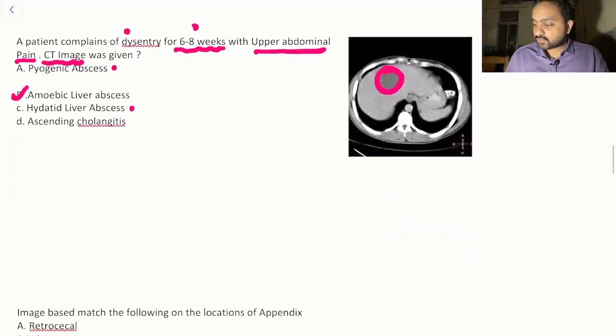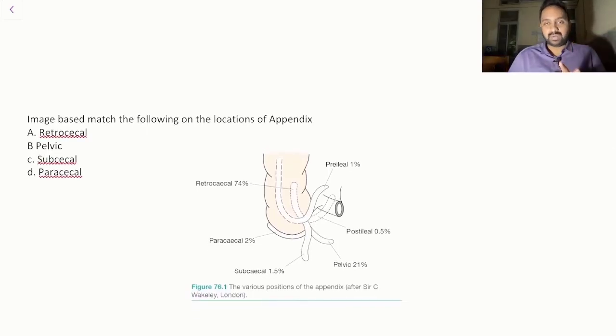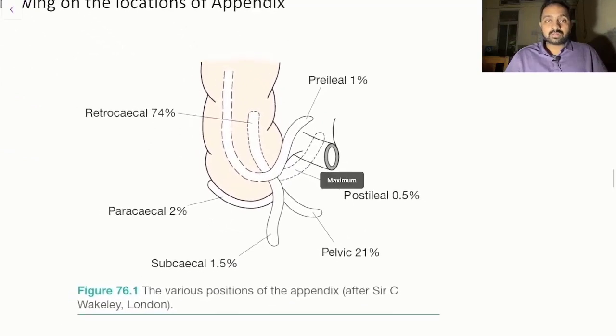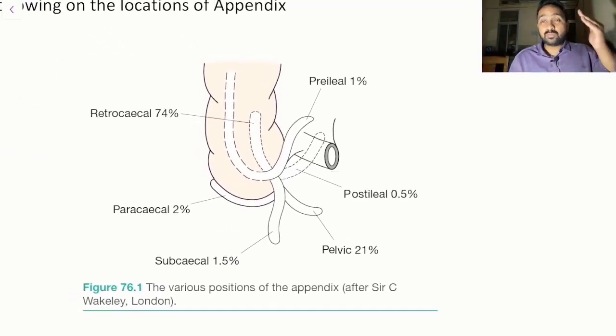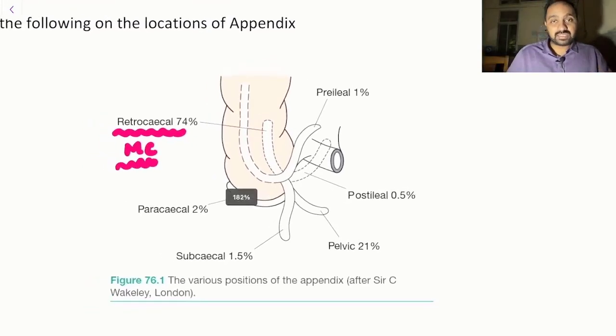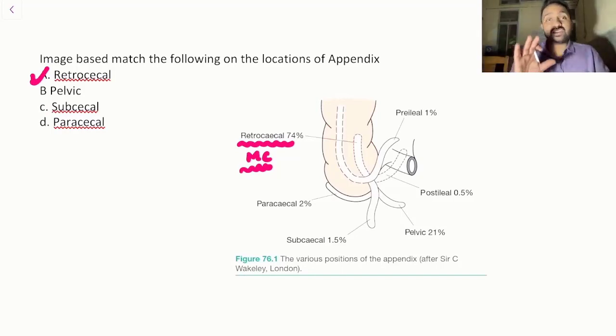Now the next question that we have is an image based match of the following locations of appendix. Now this is an image taken from your Bailey and Love again, straight, right? So which was the position, some say it to be postileal, some say it to be retrocecal. So if you look over here, this is your diagram. Now which was asked to you, you need to say that. So the most common is your retrocecal. Now as per the data received, most of them have said that it was asked to identify the retrocecal appendix, right? So again a straightforward question.